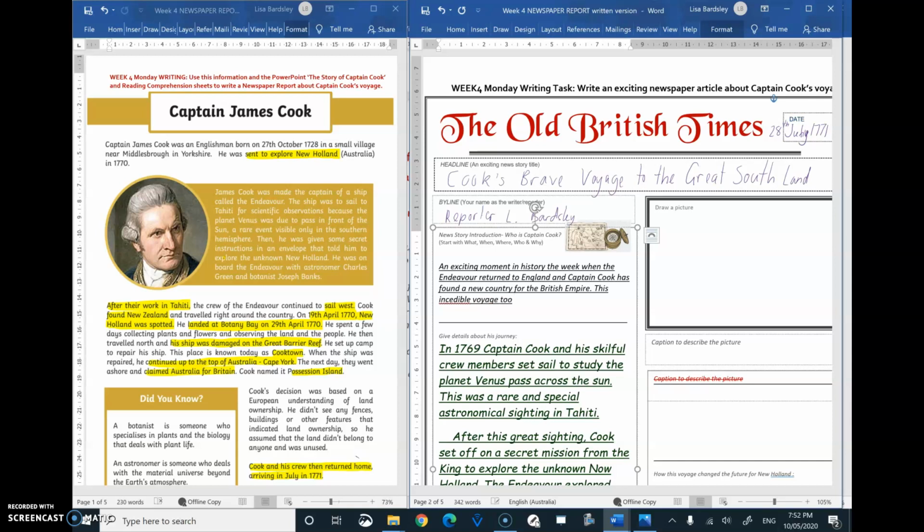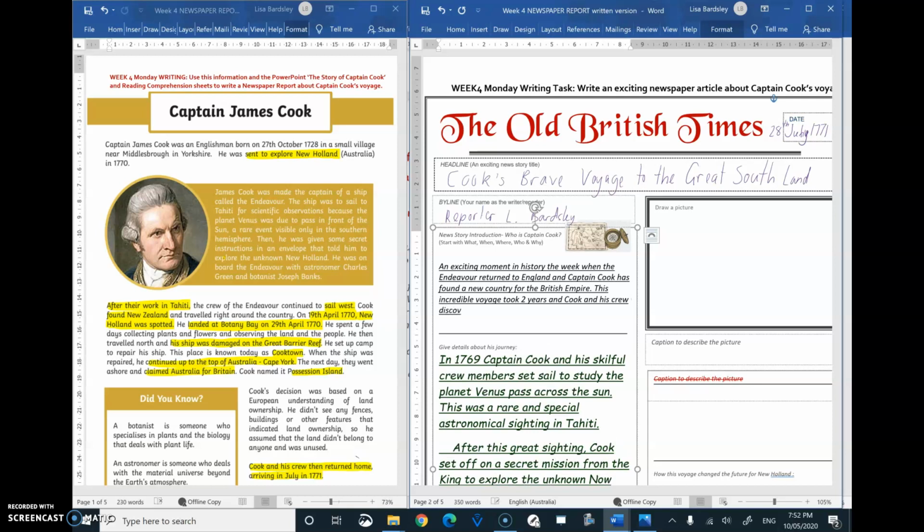This incredible voyage took 2 years, and Cook and his crew discovered exciting new lands, because remember they went to New Zealand too. So that might be my introduction. It's just giving who and a general overview.